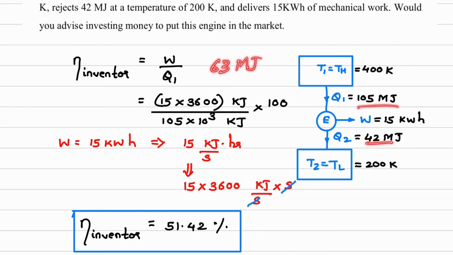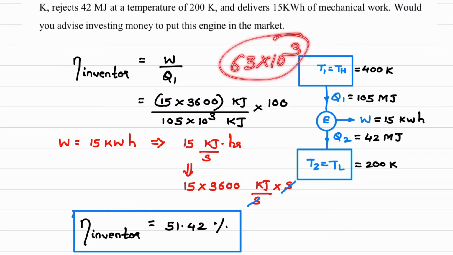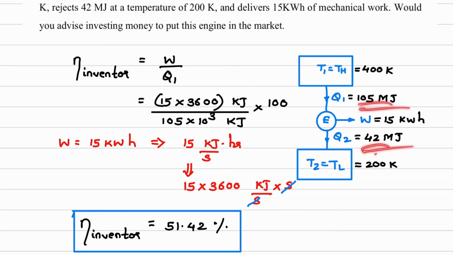In the numerator we will get 63 into 10 raised to 3 kilojoule. But in the question they have given 15 kilowatt, and if we consider 15 into 3600, I am getting 54,000. So this is 54 megajoule, and that is 63. So don't consider this Q1 minus Q2 here, because in the question they have directly given the work.